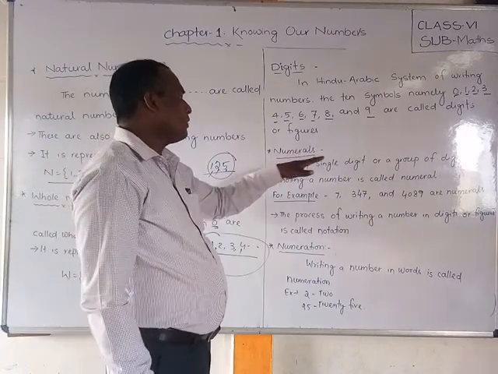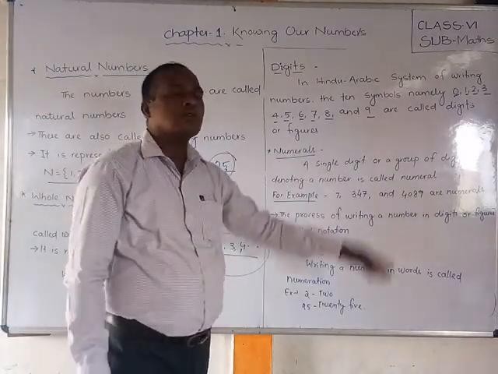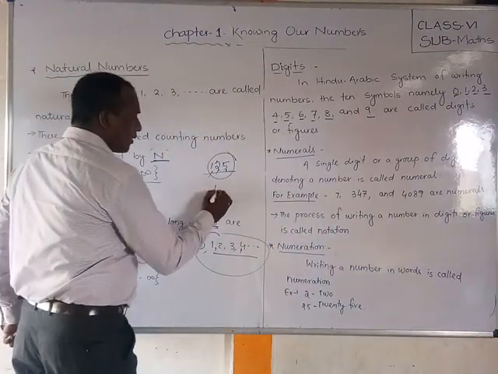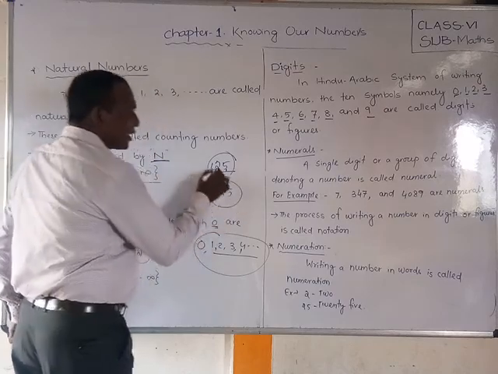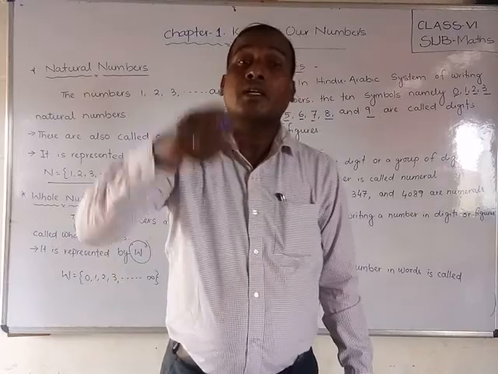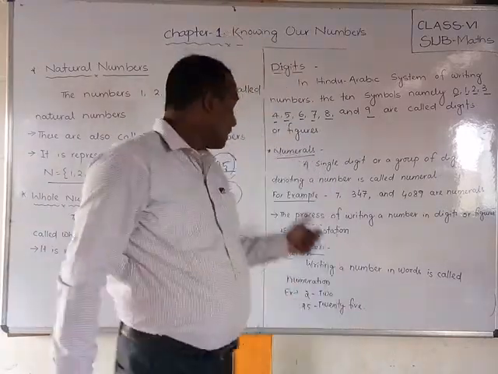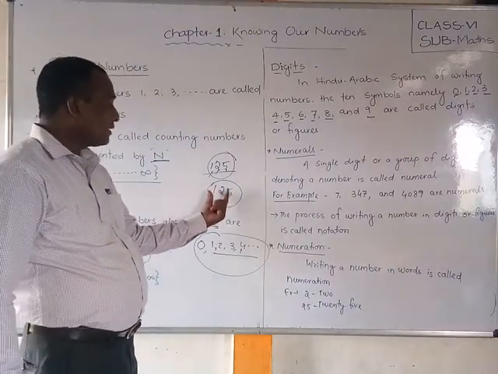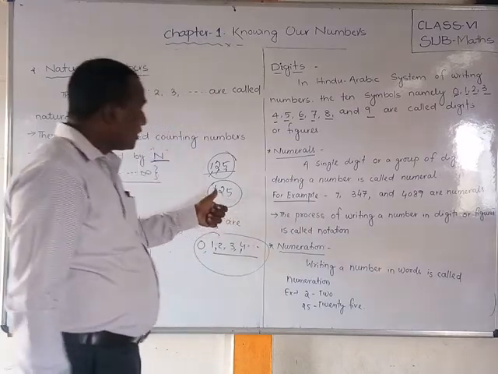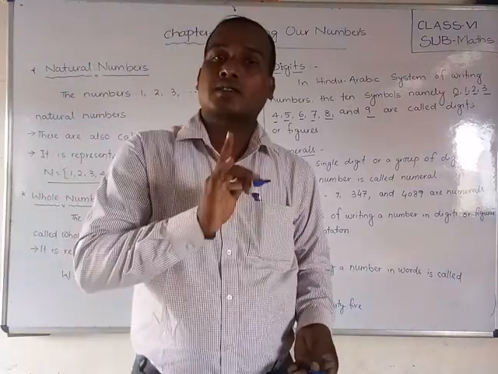Next, numerals. What do we mean by numerals? A single digit or a group of digits denoting a number is called a numeral. So when I told you, suppose 125, this is a numeral. In your question sheet, a question will come: write in numerals. The digits we write like this form a number, and this is called a numeral. Now it is 125, and 125 is one numeral.